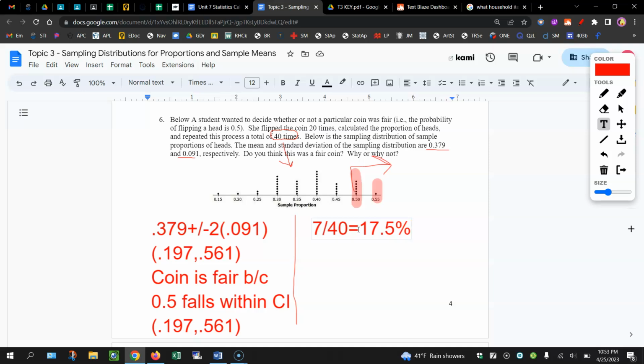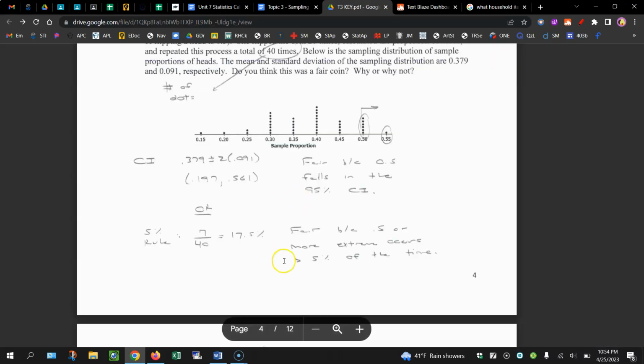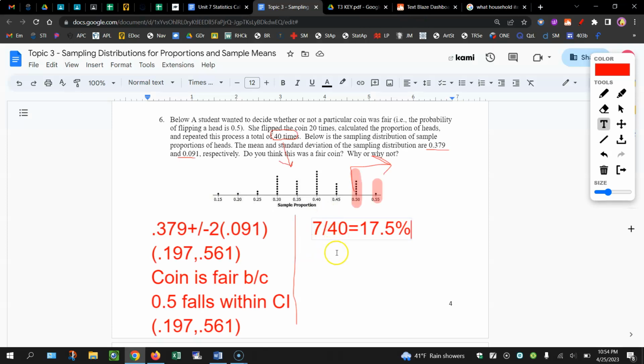So we're going to use the 5% rule here. That number is greater than 5%, so the results are not unusual. They're likely, they're reasonable. So you can see this is a fair coin because 0.5 or larger occurs more than 5% of the time. Let's just recap that.